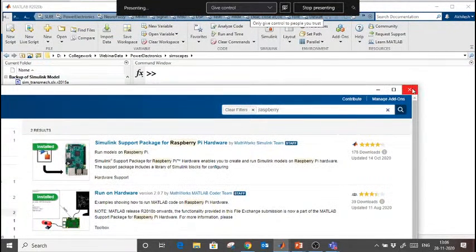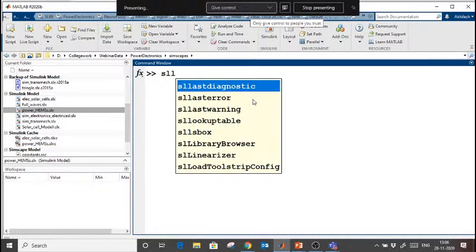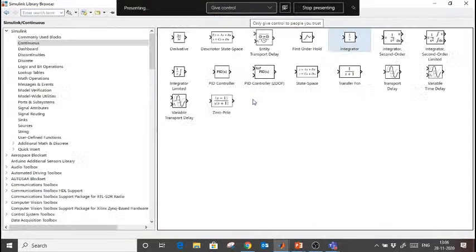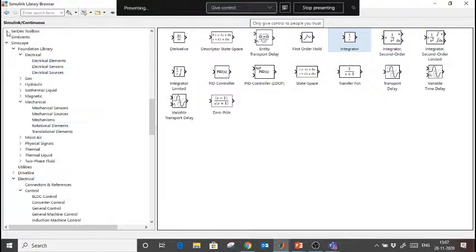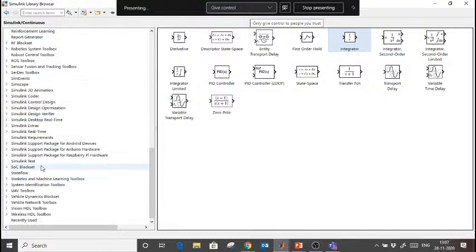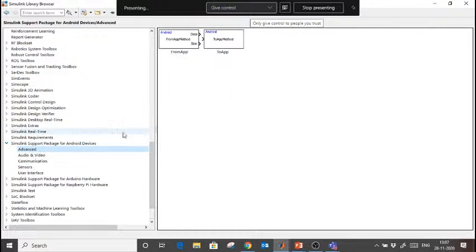Okay. Now once you install the support packages, you will get the library for that. See, if I scroll below, Simulink support package for Android. See, I have libraries here, audio and video libraries.